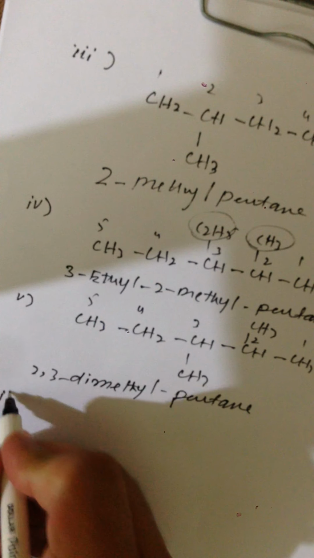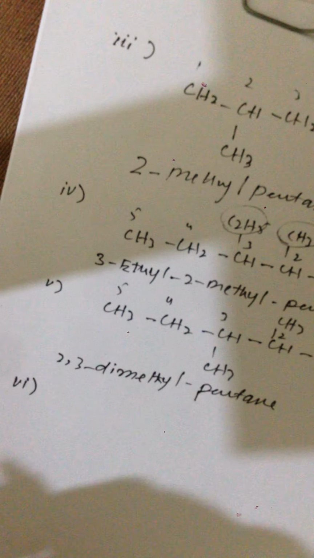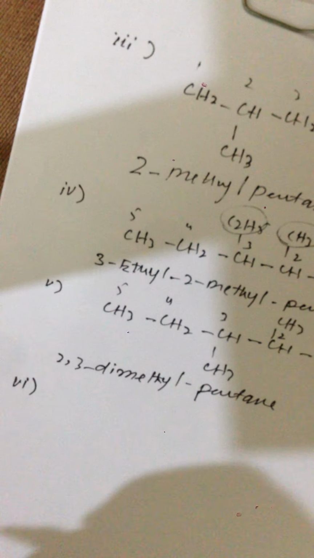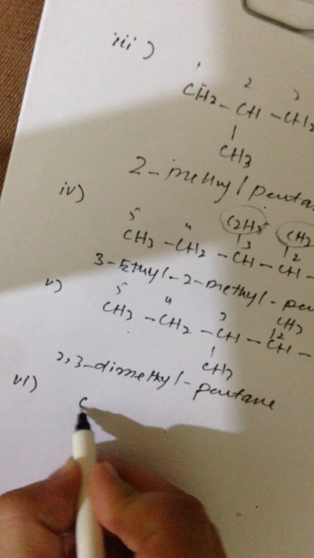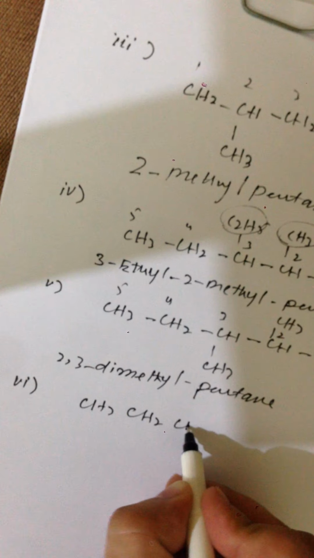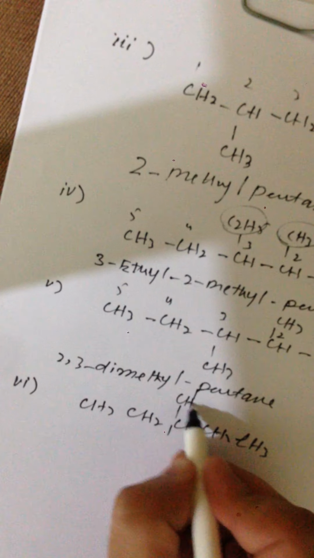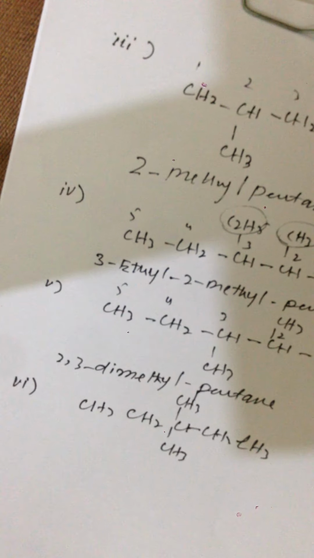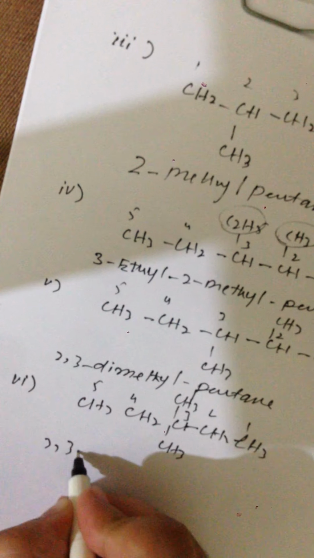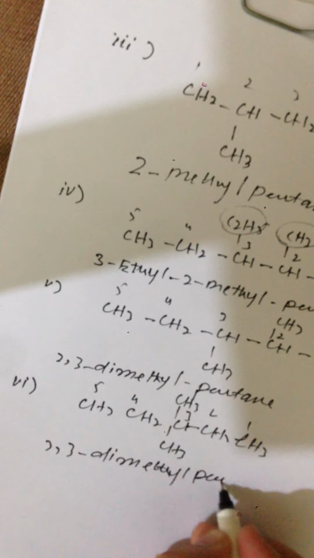Rule number 6. When two substituents are attached to the same carbon, the number of the carbon atom is repeated. For example, if we have CH3, CH2, CH2, CH3, CH3, CH3. So the number of the carbon atom is repeated. We have 3,3-dimethylpentane.